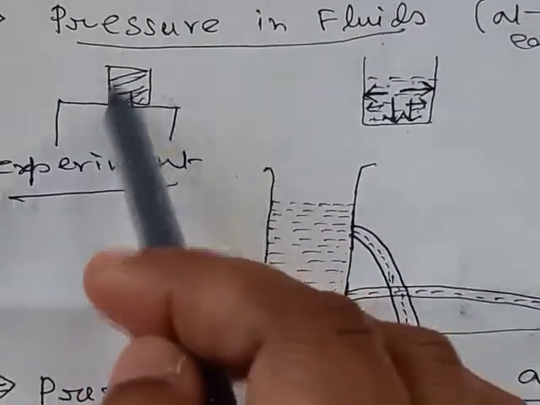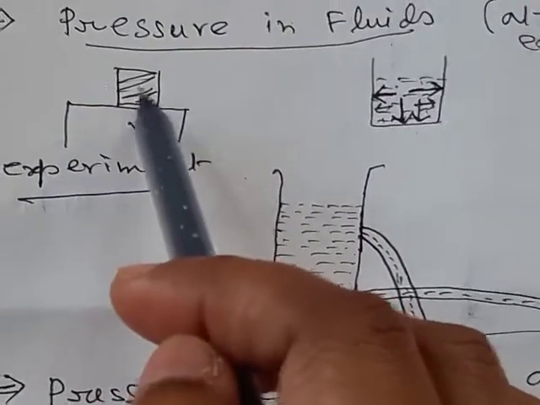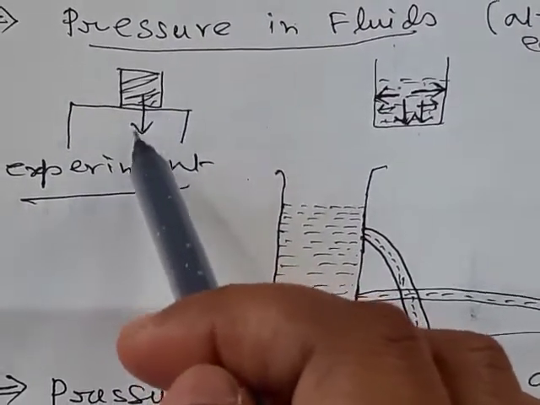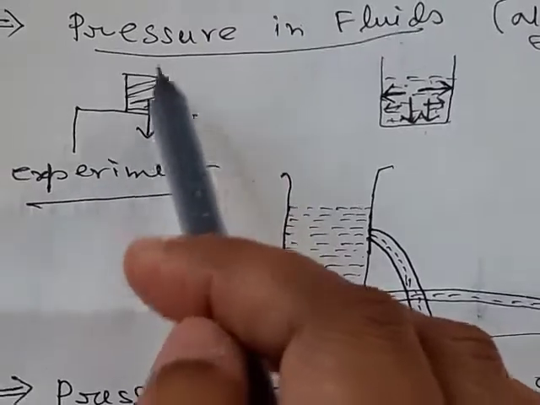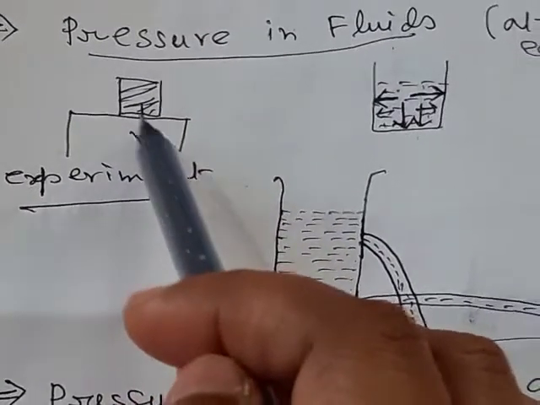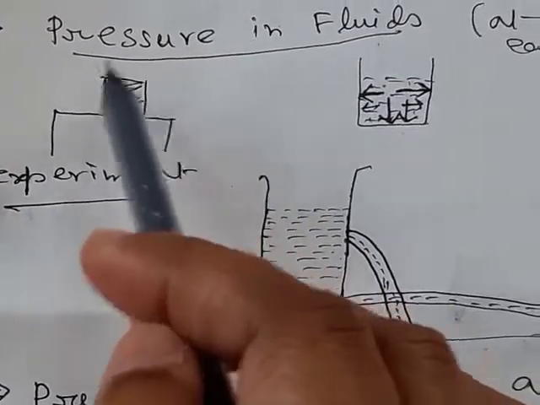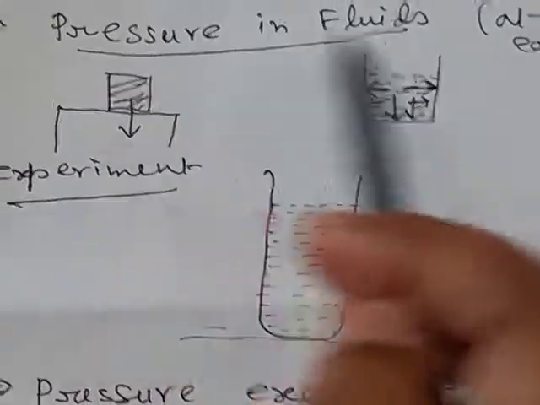Whereas if we place a solid on a surface, the solid will exert pressure only in the downward direction, that is, the weight of the solid. This is the difference between solid and fluid.